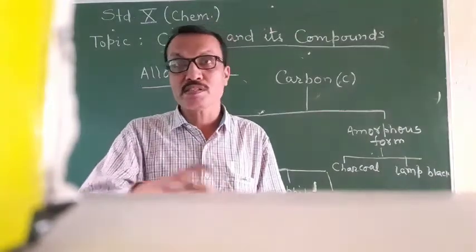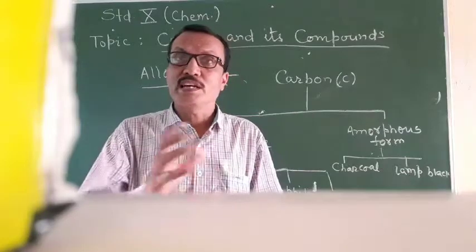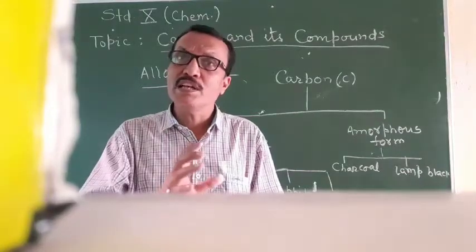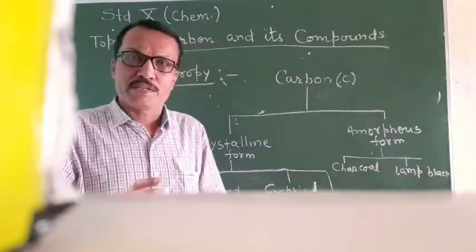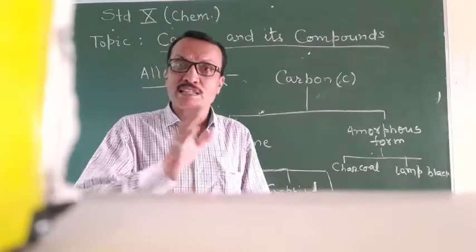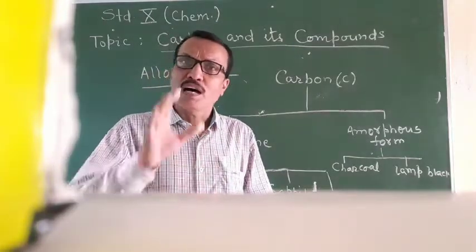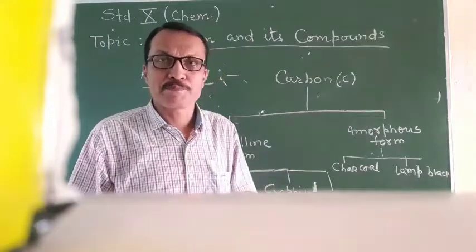This proves that chemically they are identical, physically they differ. So diamond and graphite are crystalline forms of carbon and their chemical properties are identical but physical properties are different.